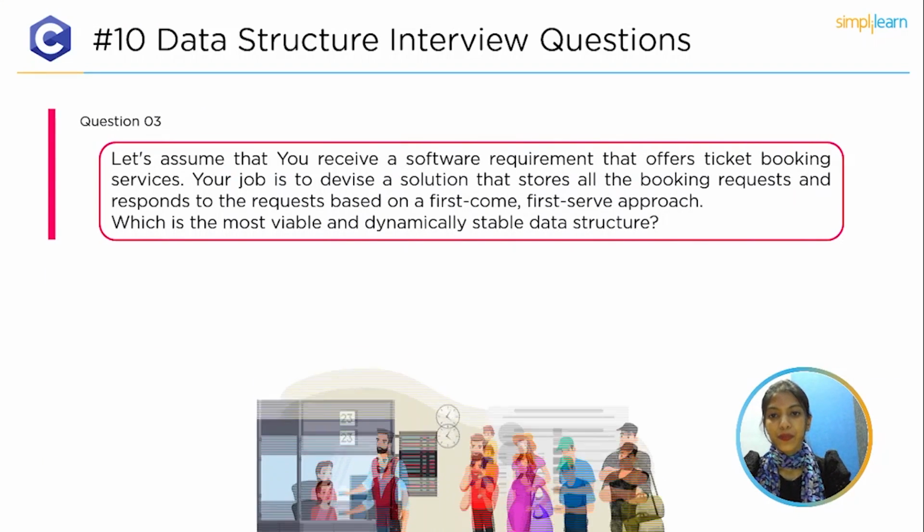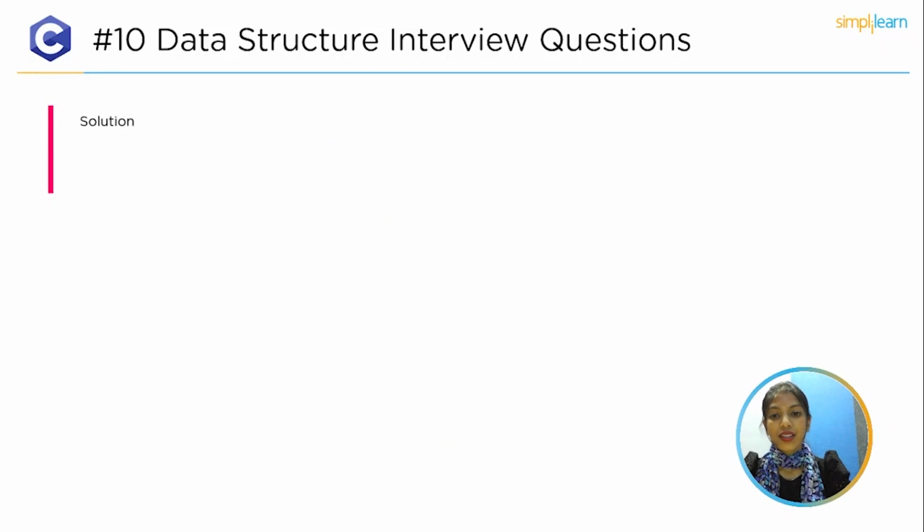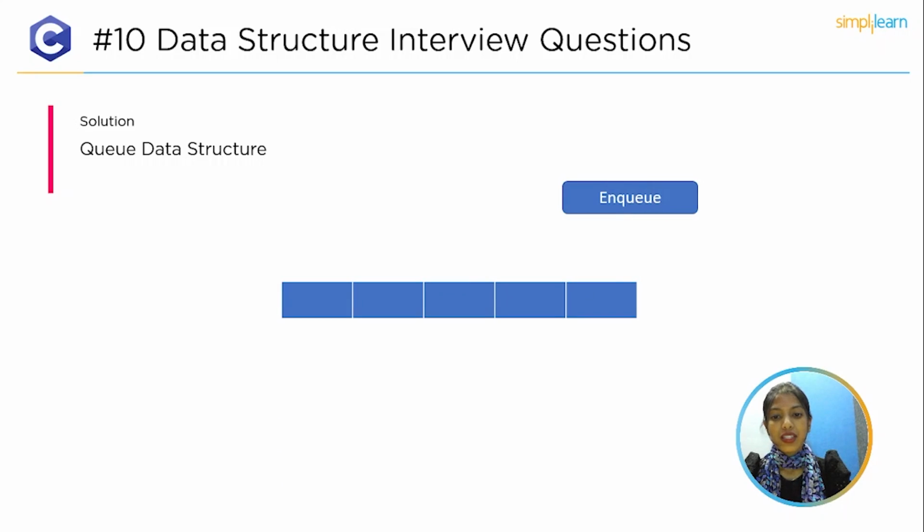The top third question is, let's assume that you receive a software requirement that offers ticket booking services. Your job is to devise a solution that stores all the booking requests and responds to the requests based on the first come first serve approach, which is the most variable and dynamically stable data structure. The solution is queue data structure. The queue is a linear data structure that follows the FIFO order, and it is also a dynamically designed data structure. Queue follows FIFO, which stands for first in, first out, or in other words, first come, first serve. In queue, the elements are inserted from the back of the queue, called enqueue.